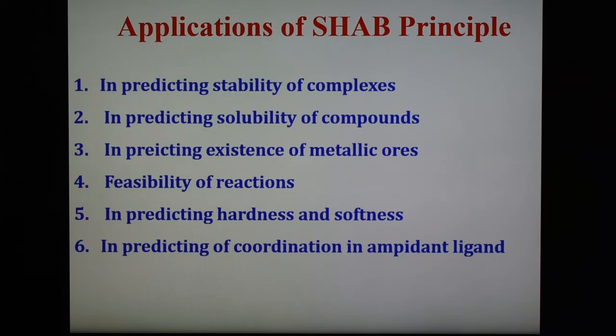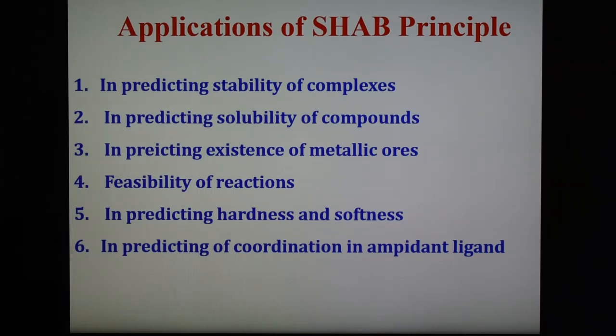A ligand which is monodentate but may coordinate with the metal ion through either of its two coordinating atoms is known as an ambidentate ligand, for example thiocyanate, SCN or NCS. It can coordinate through nitrogen or through sulfur; since two donor atoms are there, sulfur and nitrogen, this ligand is known as an ambidentate ligand. Palladium Pd2+ is a soft acid which prefers to coordinate with the sulfur end, producing the complex. Cobalt 2+ is a hard acid which prefers to coordinate through the nitrogen atom, producing the complex. So these are some applications of the Pearson principle.